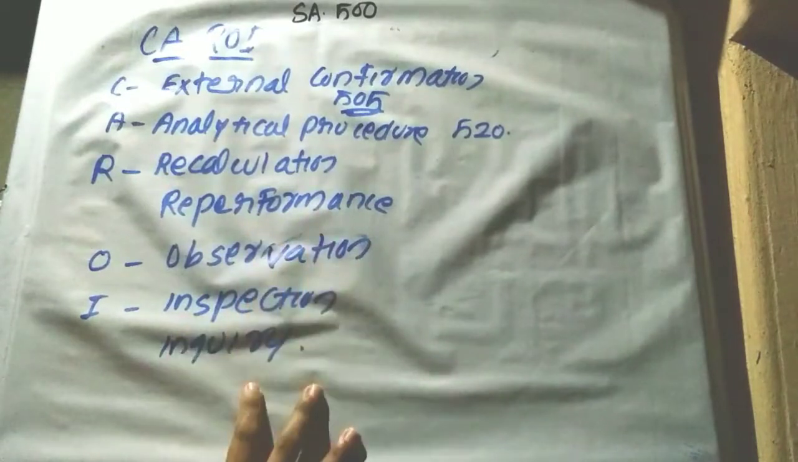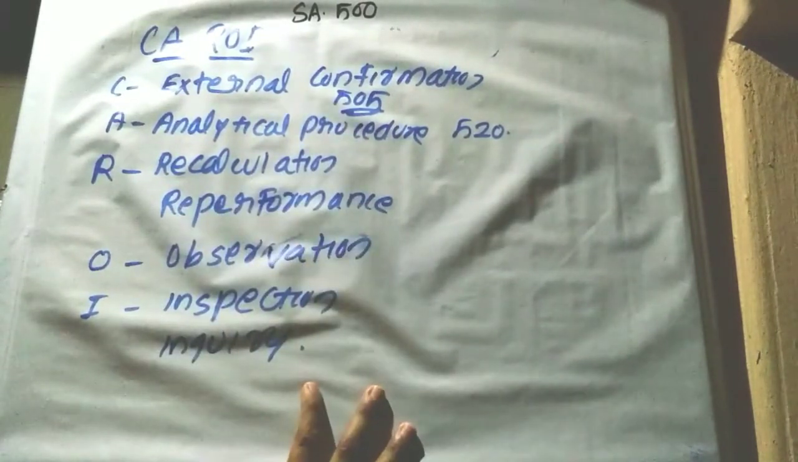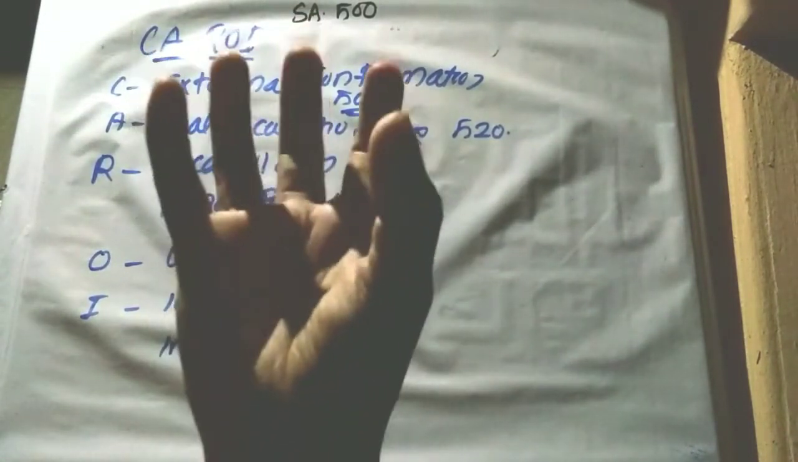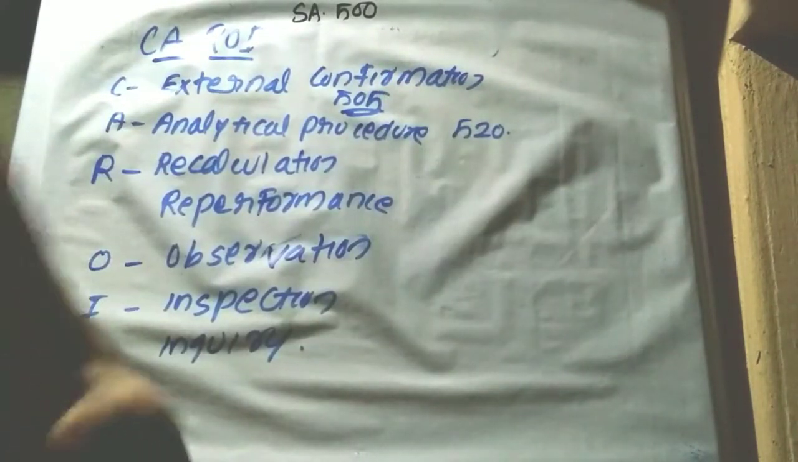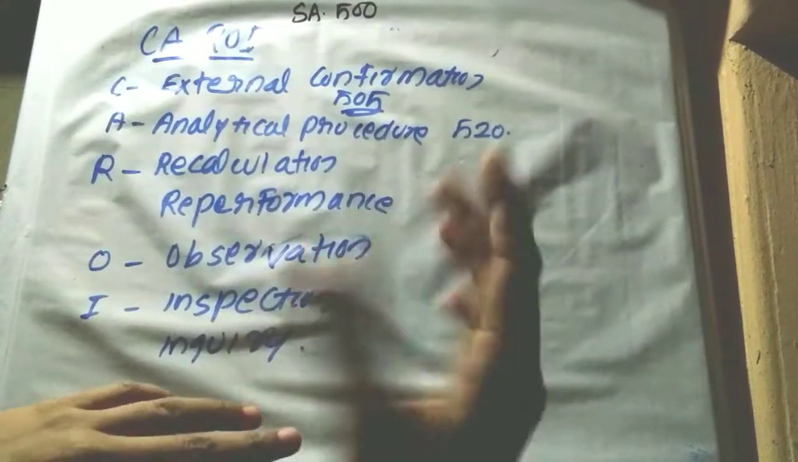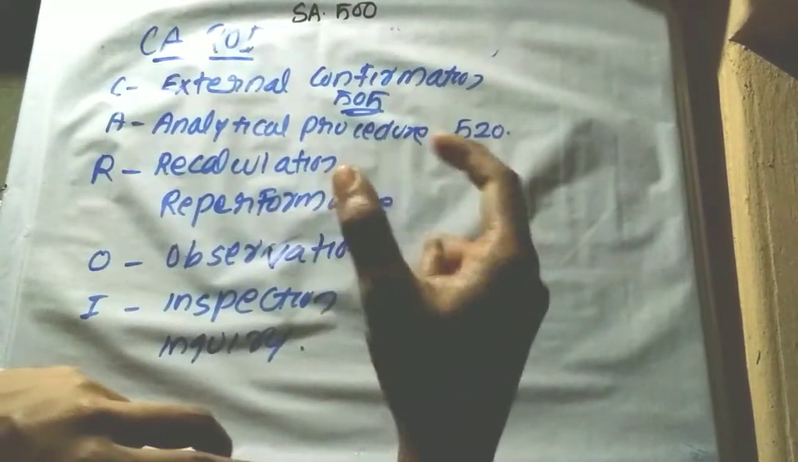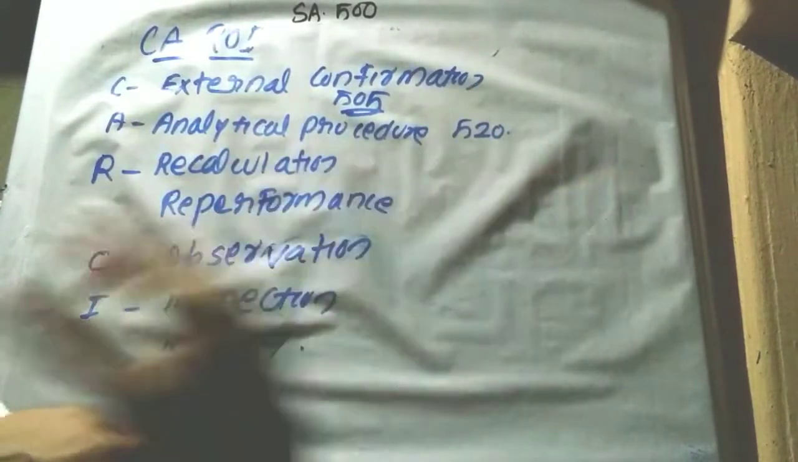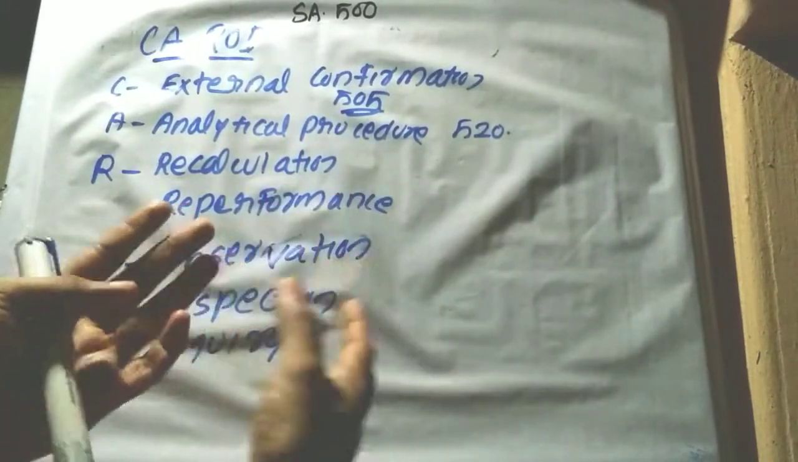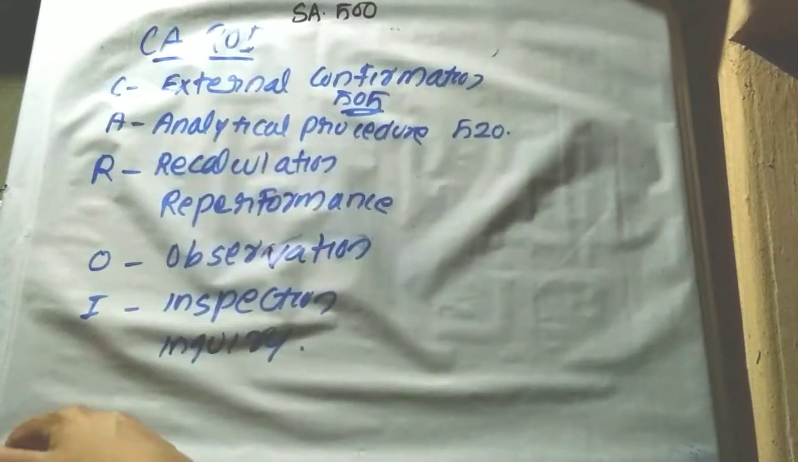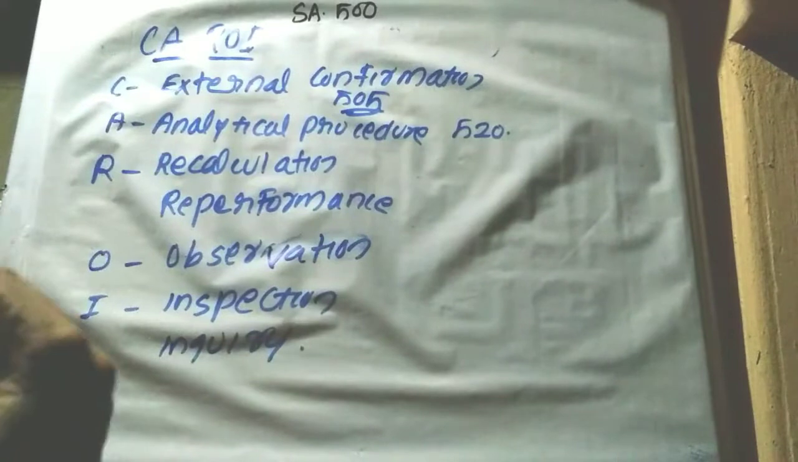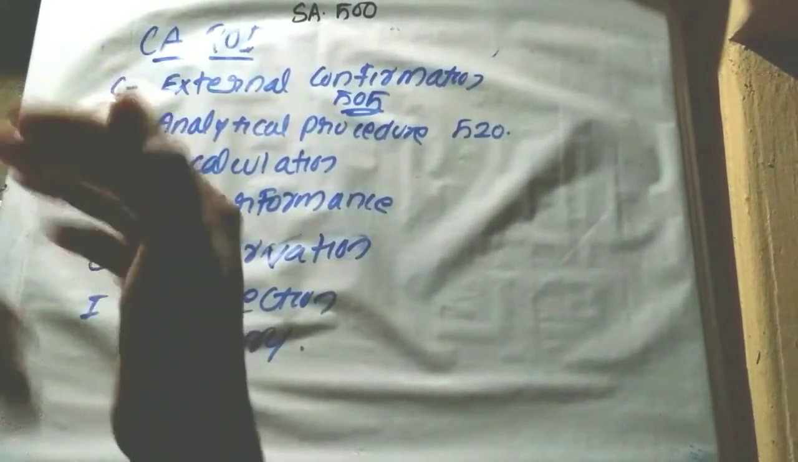Reperformance. What is meant by reperformance? Suppose the organization has provided an output, but the auditor's judgment is that if he applies the procedure in this way, it will give a different output than what is in this record. So the auditor is again performing the procedure already performed by the entity to determine whether the output given by the entity is correct or not. So reperformance is reperforming the procedures already performed by the entity.